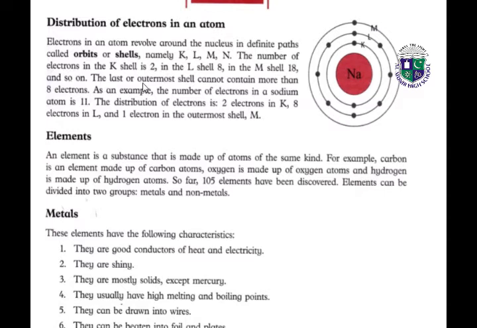The last or outermost shell cannot contain more than 8 electrons. For example, the number of electrons in a sodium atom is 11. The distribution of electrons is 2 electrons in K, 8 electrons in L and 1 electron in the outermost shell M. So in this way, the distribution of electrons in an atom exists.